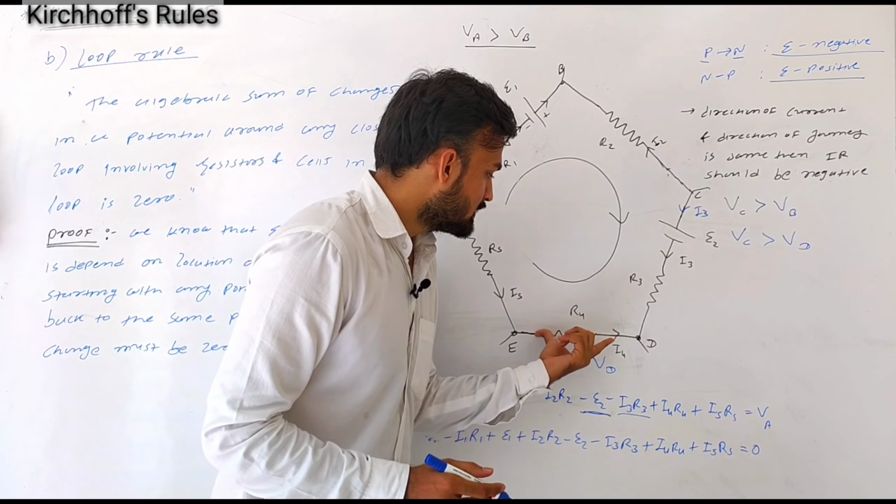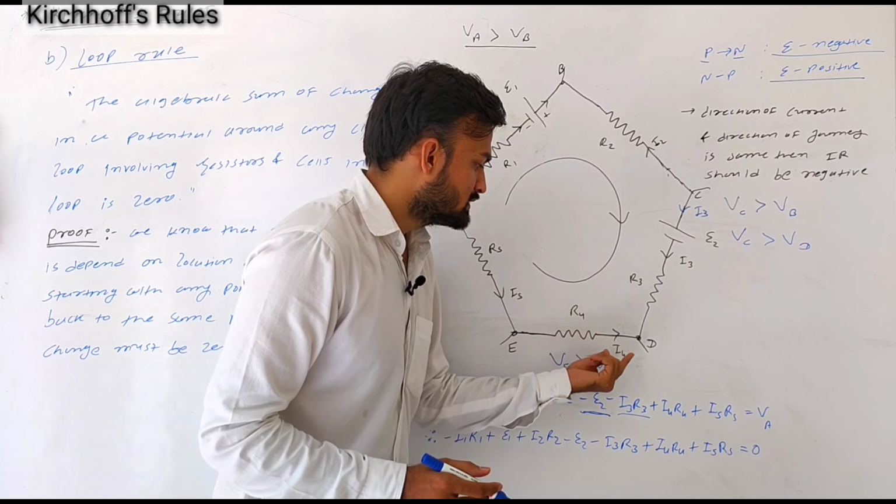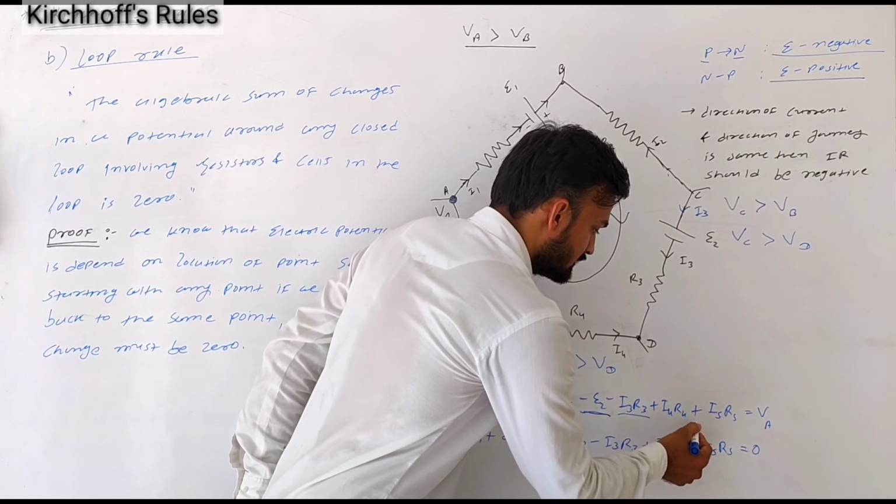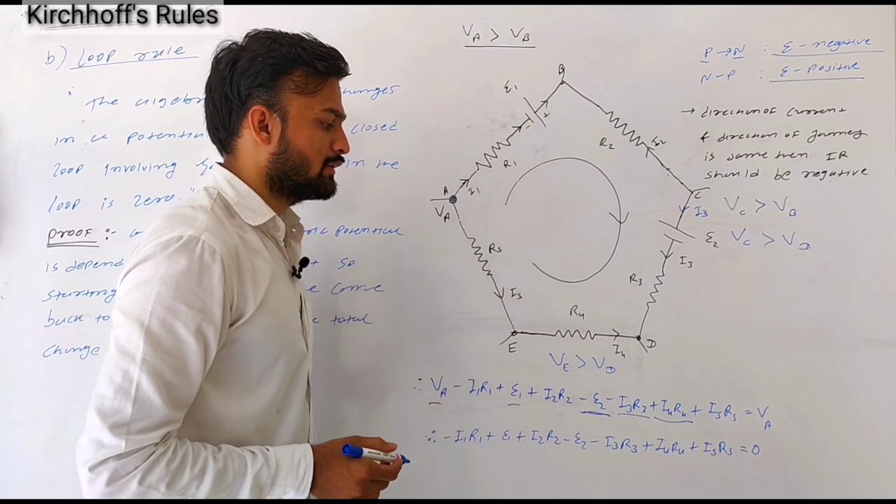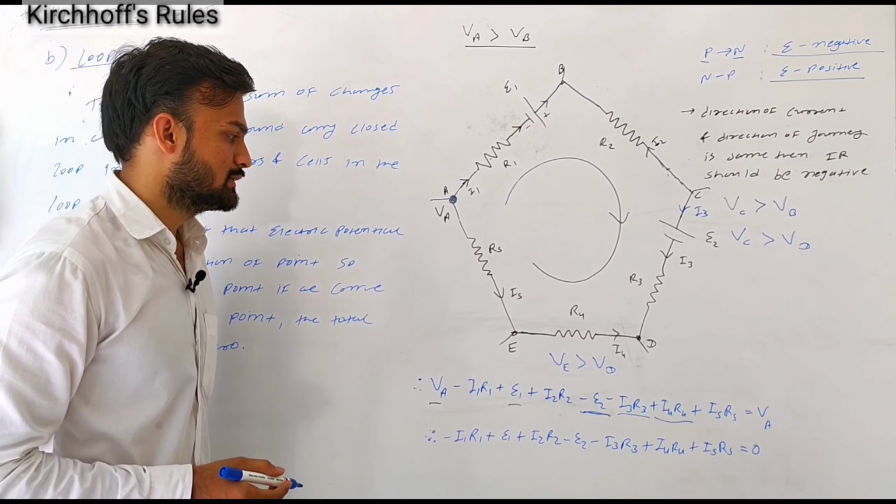So the potential across R4 is I4 R4, and here we are taking plus I4 R4 in this equation.